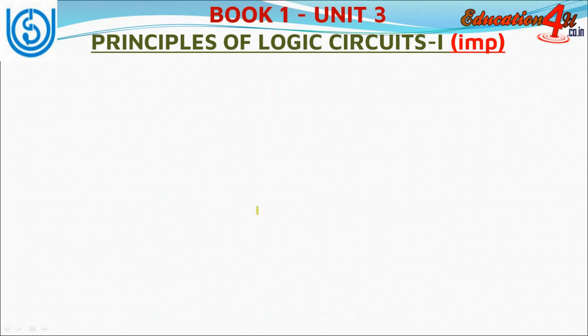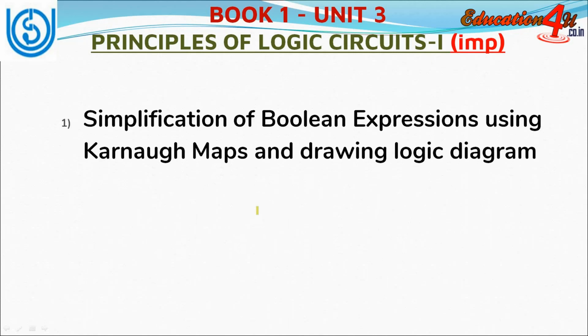Now coming to book 1 unit 3, principles of logic circuits part 1. It is a very important chapter, so pay attention. You should know how to simplify a Boolean expression using K-map, that is Karnaugh map. And finally, you have to draw the logic diagram using the simplified Boolean expression.